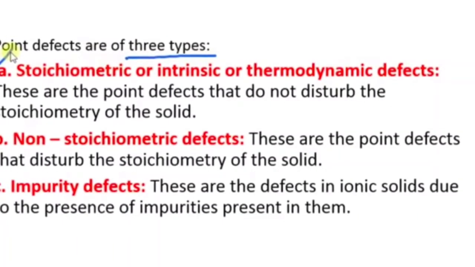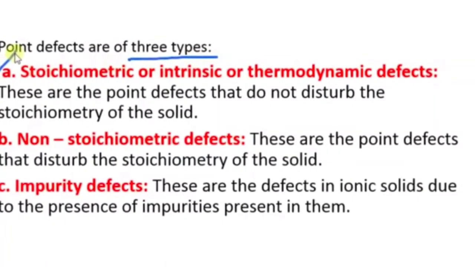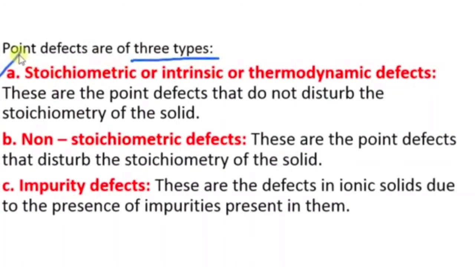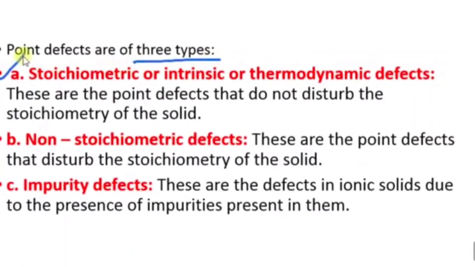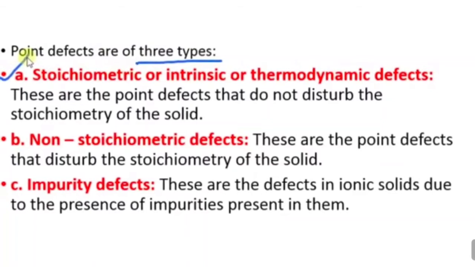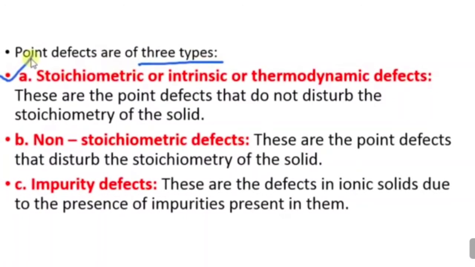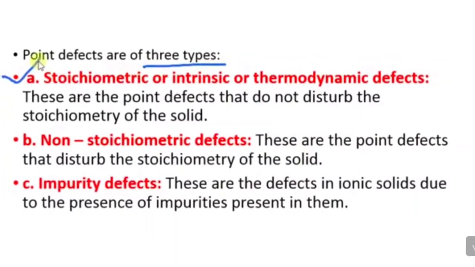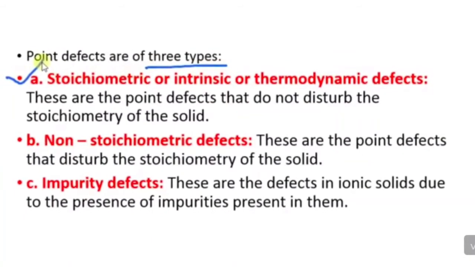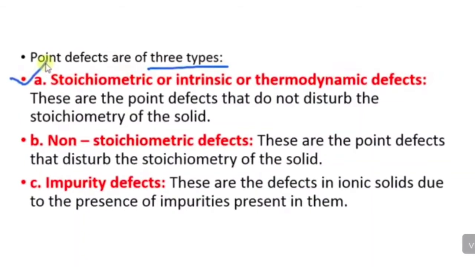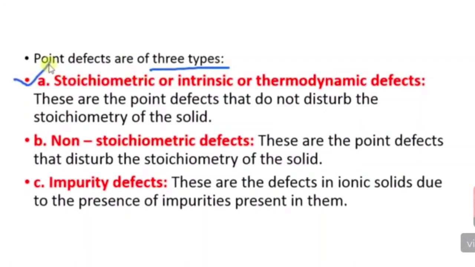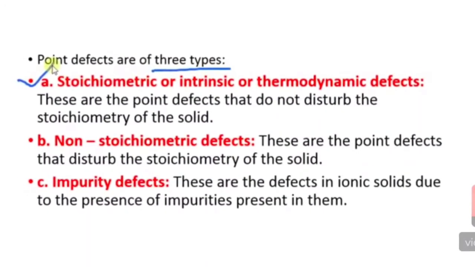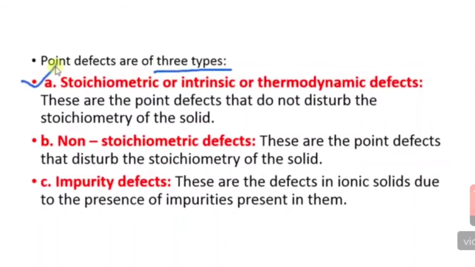Third one is impurity defect. These are the defects in an ionic solid due to the presence of impurities. I already told you in the introduction that impurities are present in them. For example, take a crystal of sodium chloride, which is arranged regularly, but some impurities are added: replacing Na plus, Mg comes in, or replacing Cl, another ion comes in, like that.